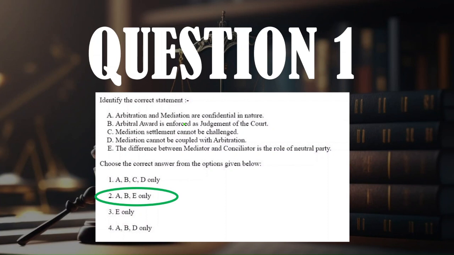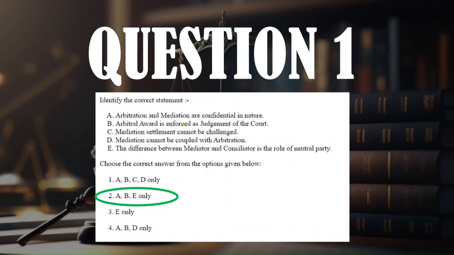So the concept that you have to utilize here is obviously that if you look at statement C, it says that mediation settlement cannot be challenged, but the truth is it can. One of the most fundamental benefits of alternative dispute resolution mechanisms is that they're not binding on the parties. They can be challenged and struck down by an actual court, like a Supreme Court or a High Court. So obviously this statement is incorrect because it's saying that mediation cannot be challenged, while it can be.